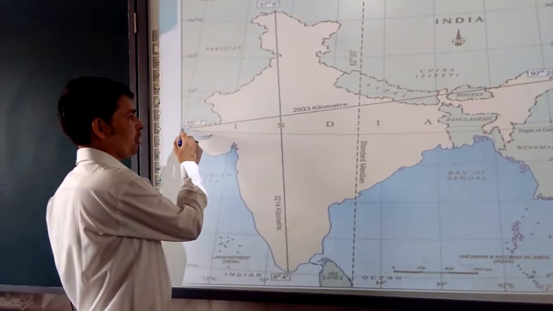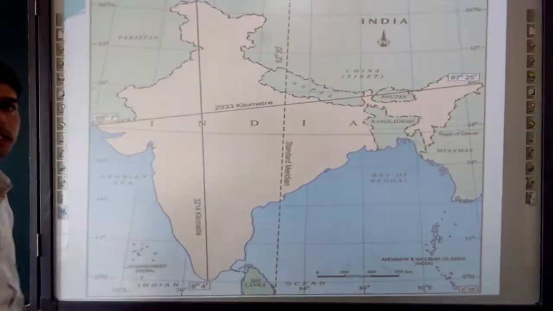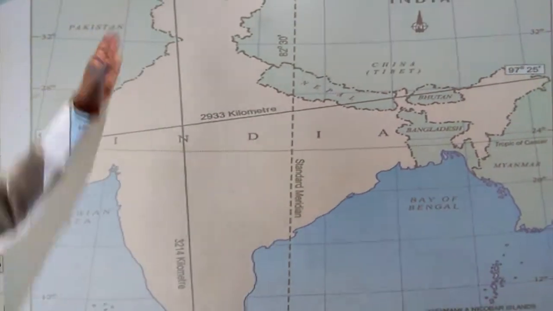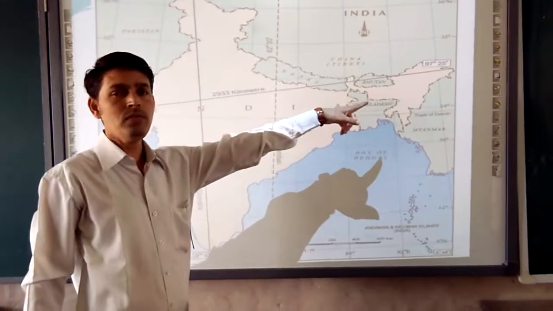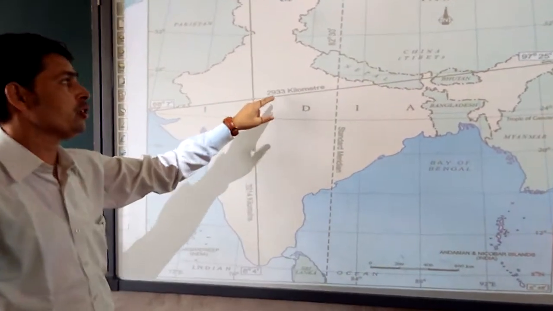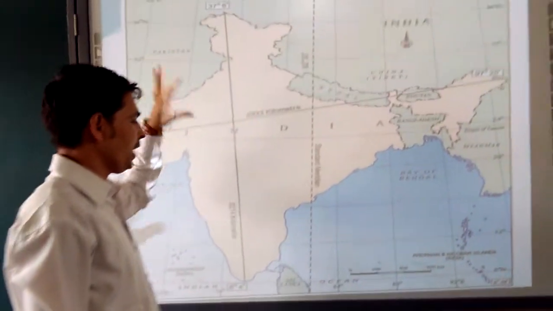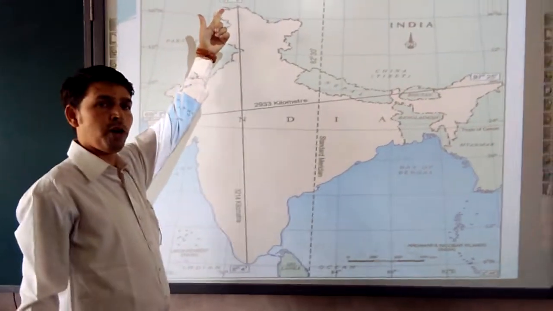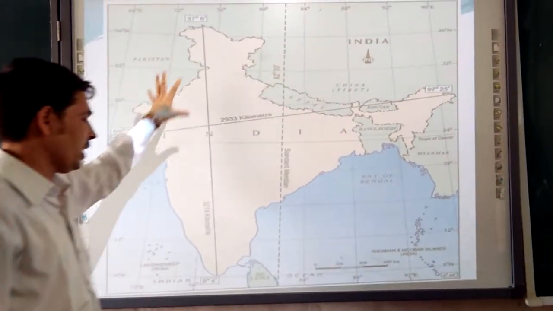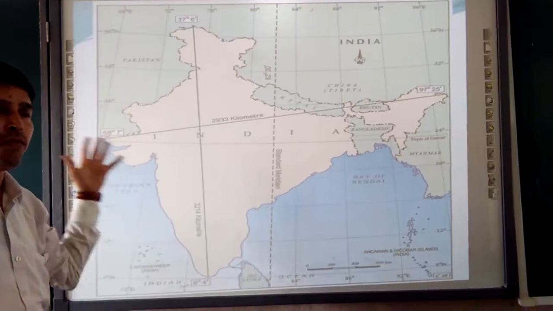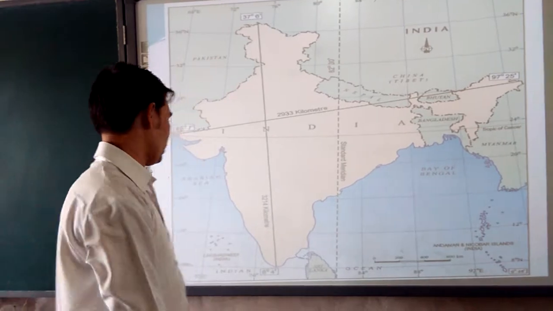Moving toward the west, from the Gujarat part up to Arunachal Pradesh, we have 2933 kilometers. So from north to south 3214 kilometers, and from Gujarat to Arunachal Pradesh 2933 kilometers. With the help of this map we understand the distance from north to south and from west to east, and it is clear how big and vast India is. So in the world it is the 7th largest country.